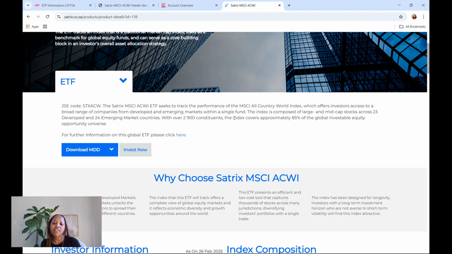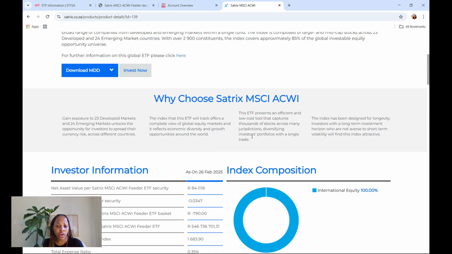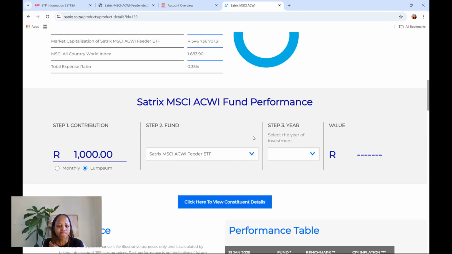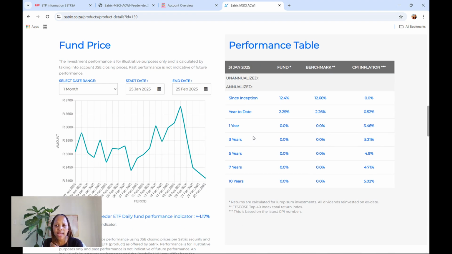And it says the index covers approximately 85% of the global investable equity opportunity universe. So basically, if you buy this ETF, you are investing in 85% of the markets of the world. So that's very, very good exposure, right? And then of course you will see here, what else does it show us?